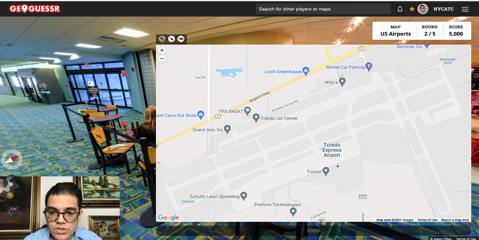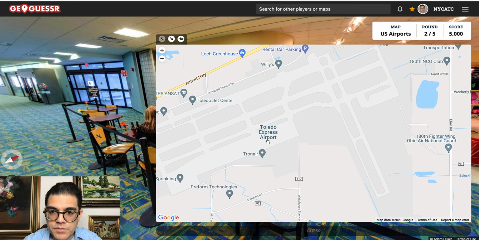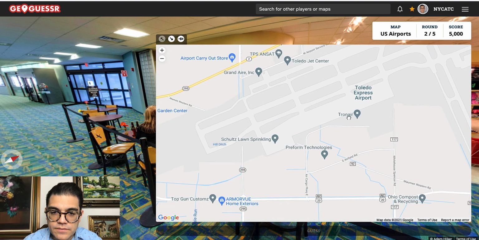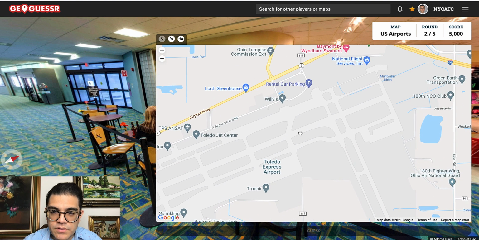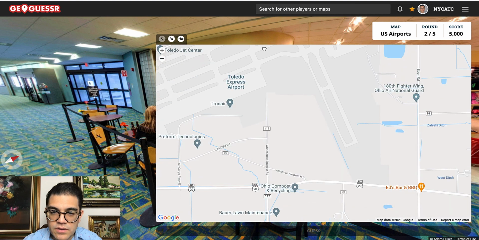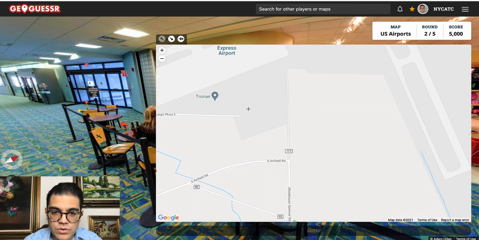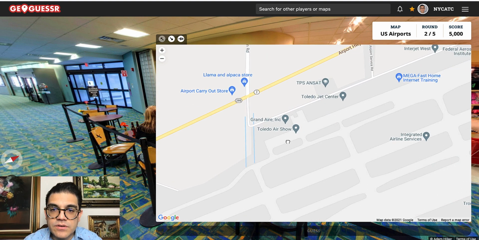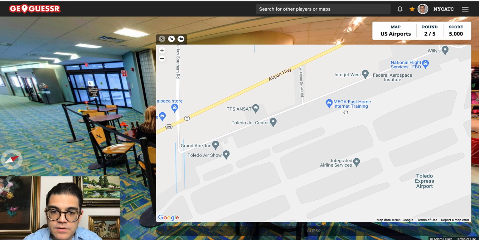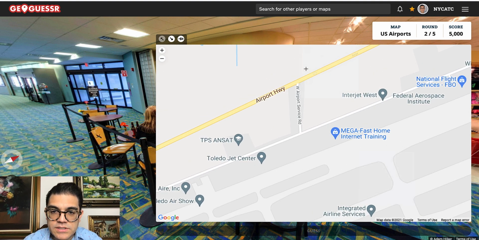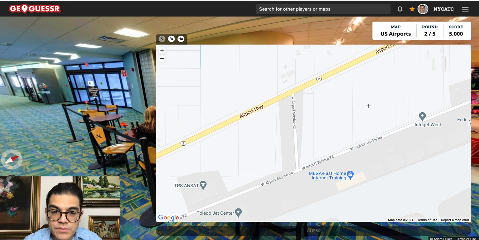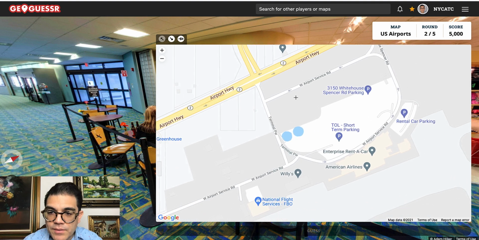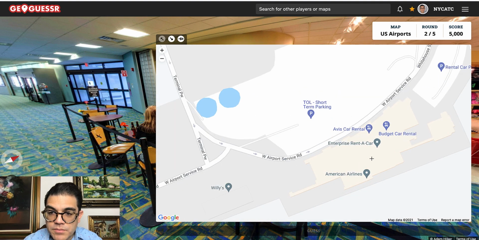Okay, so where would the terminal be at Toledo? I see a couple of other services there. South Airfield Road. Unfortunately, you can't do a satellite view on this, and you're only allowed to use this particular map. So it's not always easy to find exactly what you're looking for. You can't just look for a terminal with some gates. Airport Highway. Here we go. This looks like it would be the terminal area here.